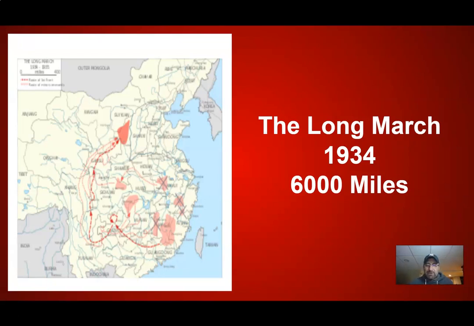And you can see the map there showing you how this retreat kind of worked. It's really a run because they're running away from them. But what's interesting about this point in Chinese history is that during the Long March, Mao is gaining support from the peasantry. As they're retreating, as they're running by, they're speaking to people. They're telling people about the good things about communism, why communism is such a good idea, and they're really appealing to the peasants. So by the time this is all over with, even though the Chinese Communist Army is down to nothing, they're gaining support from the peasantry as it goes forward.